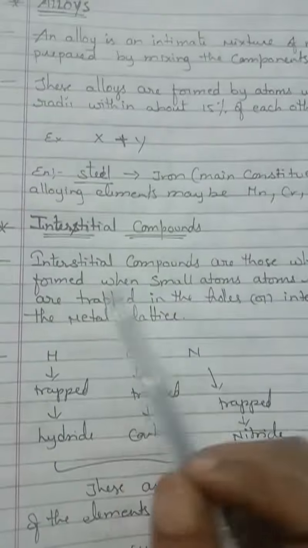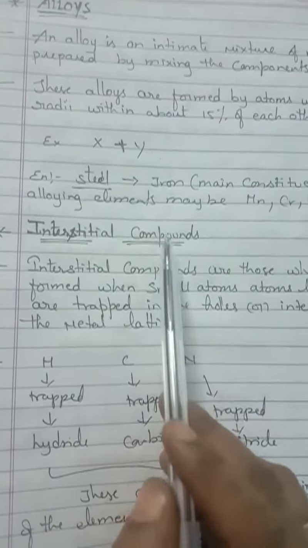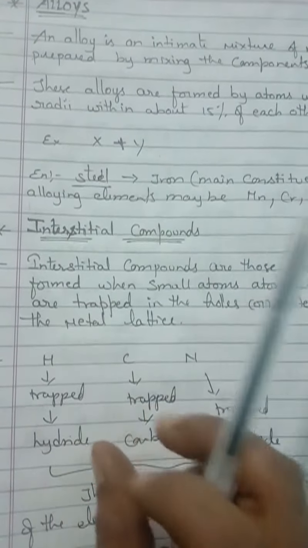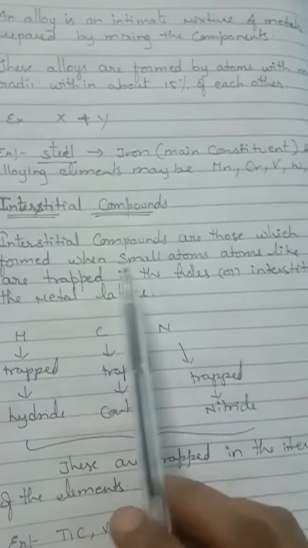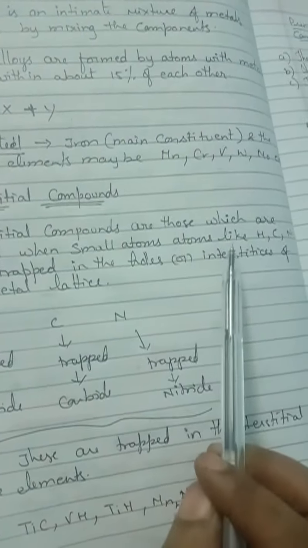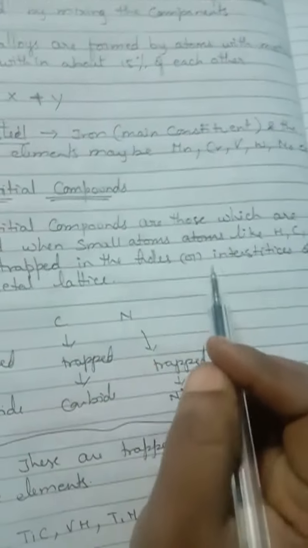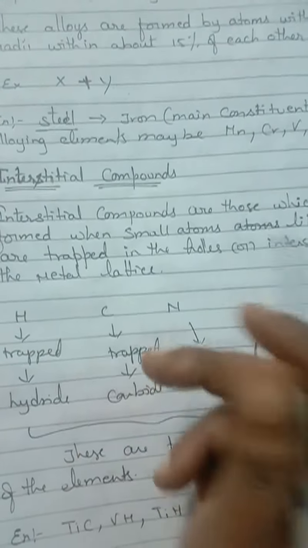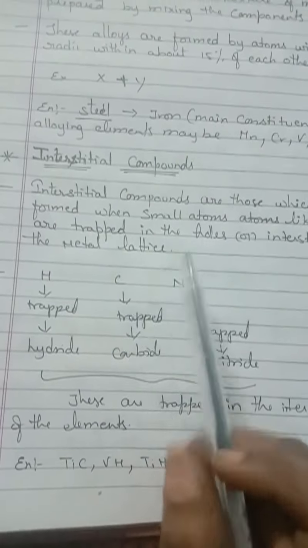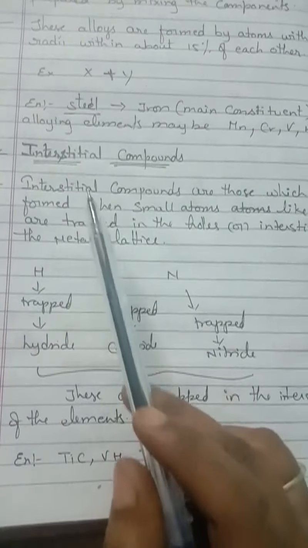And the last property is interstitial compounds. Interstitial means holes or a space. Interstitial compounds are those which are formed when small atoms like hydrogen, carbon, nitrogen are trapped in the holes or interstitial sites of the metal lattice. We have already seen what is meant by metal lattice in the solid state lesson, in the first lesson, so you will have an idea about interstitial sites.